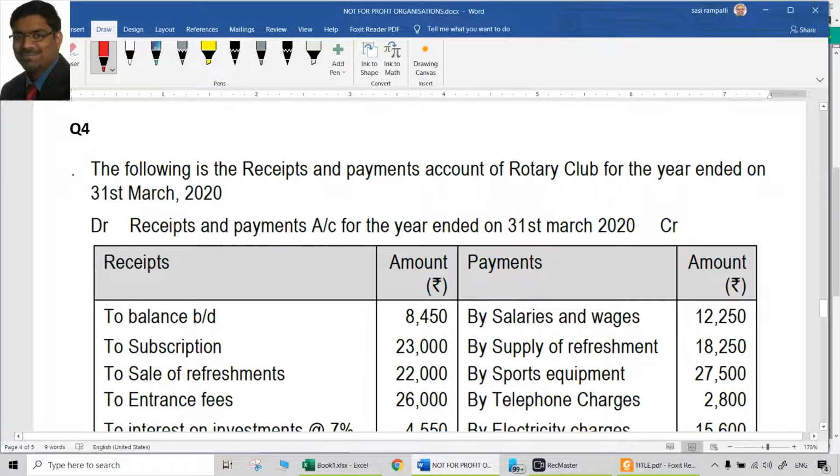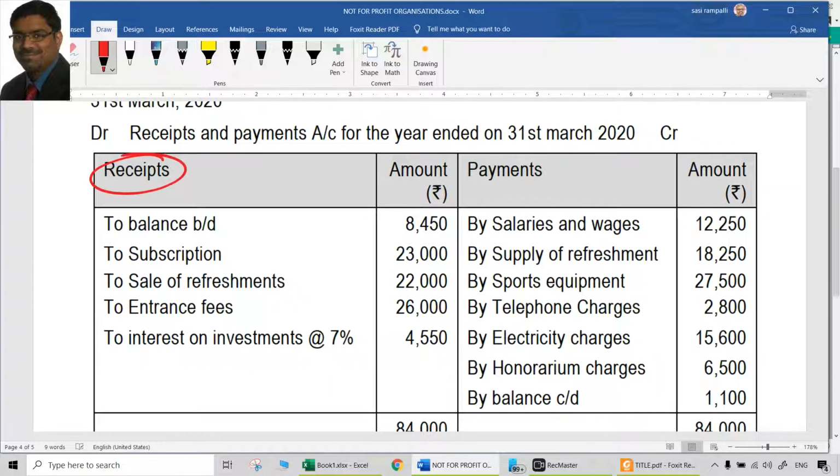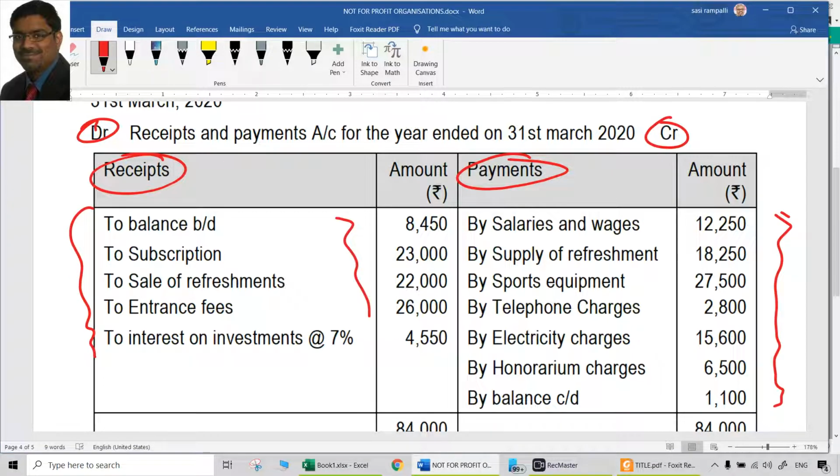Now, let's solve another question. Following is the receipts and payments account of a Rotary Club for the year ended on 31st March 2020. What is given is the receipts and payments account. Receipts is the debit side and payments is the credit side. Once an account is already given, we should be very clear on that. Every item is already debited here and every item is already credited here. So for these debit items, we need to only deal with the credit aspect, and for these credit items, we need to only deal with the debit aspect. Only one of them we have to deal with.